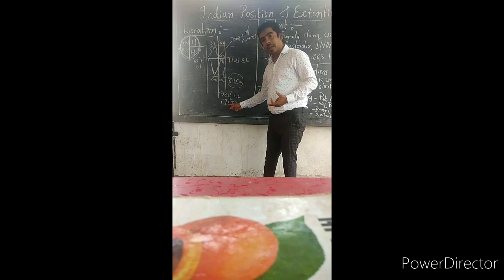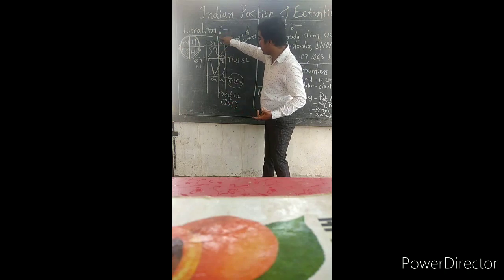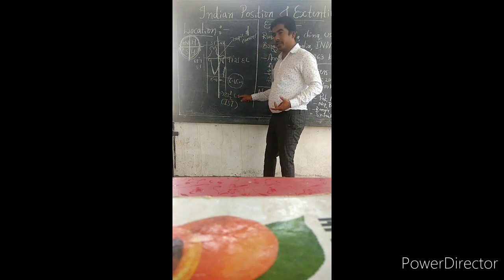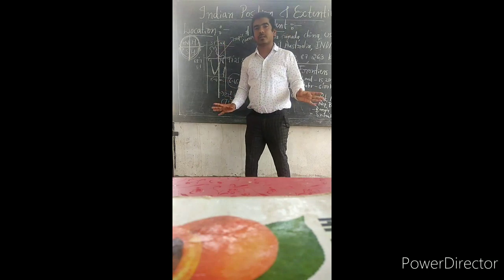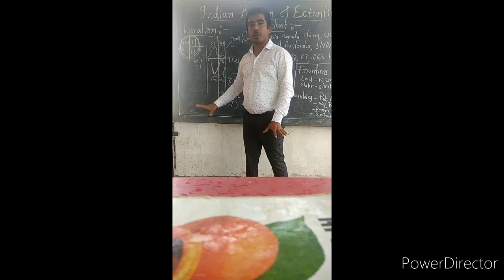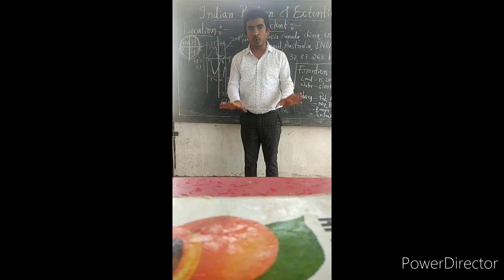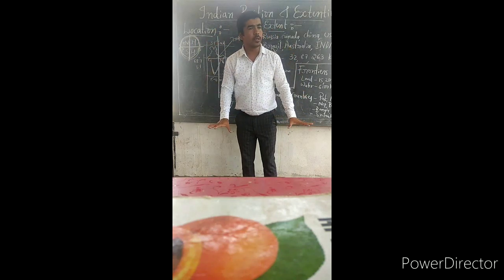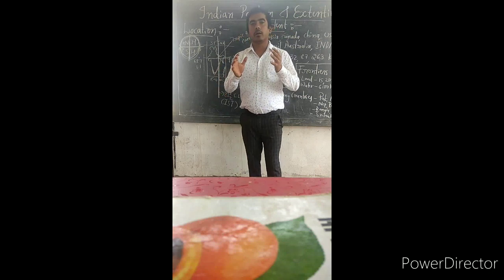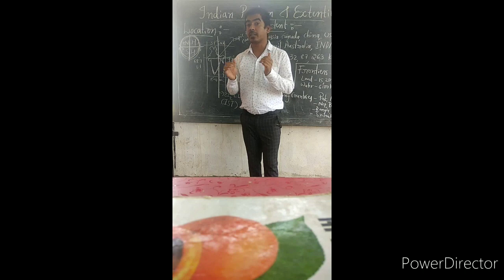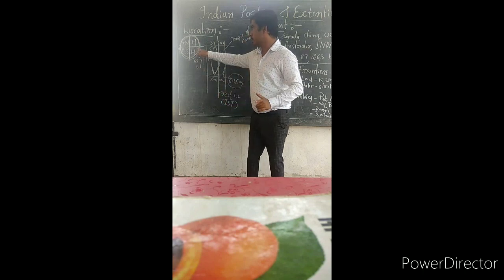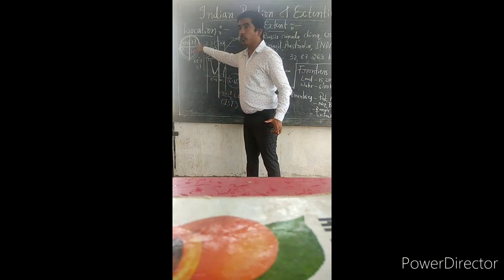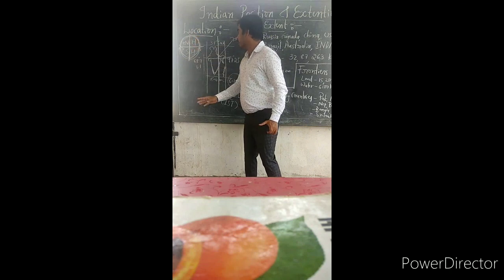IST. Indian Standard Time is based on 82.5 east longitude. Well children, this is about the location of India. Hope you have got it. Once again let me repeat it. India is located in the northeastern hemisphere. This is the northeastern hemisphere where India is located.